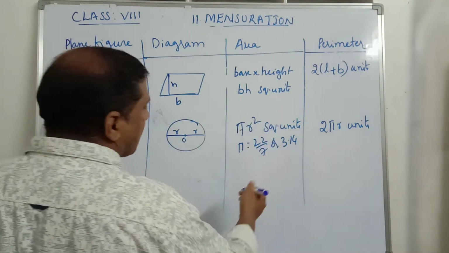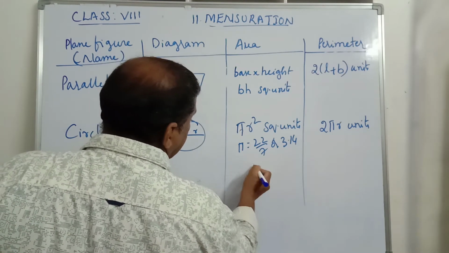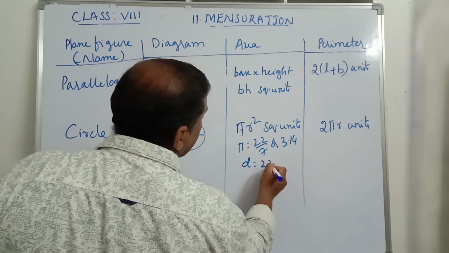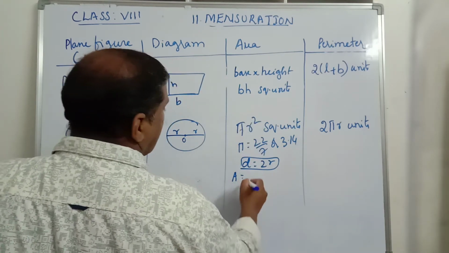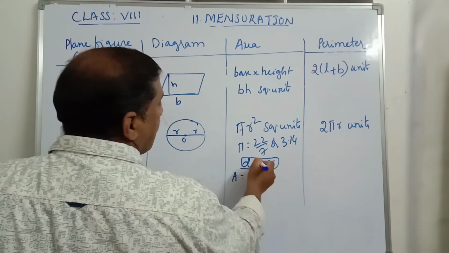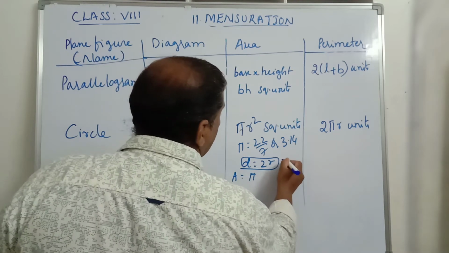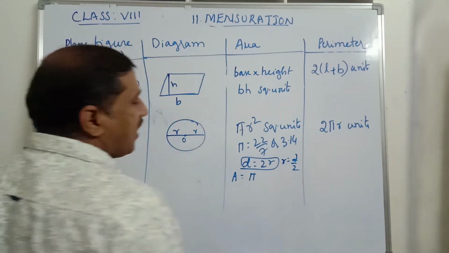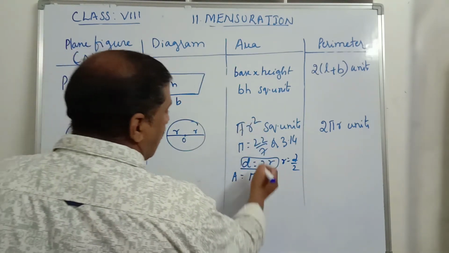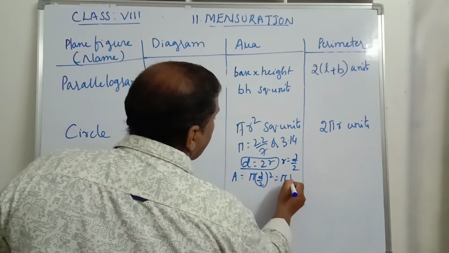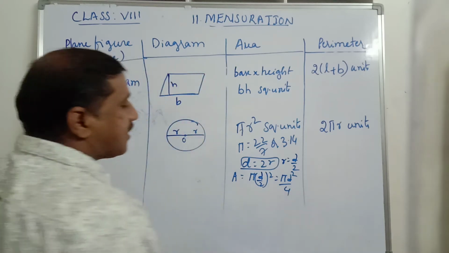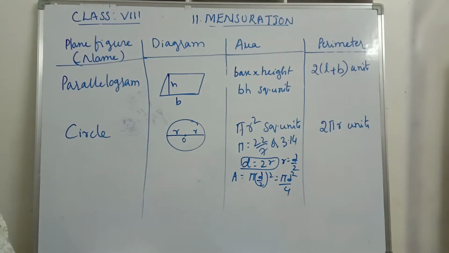We can also write this using the diameter, which is 2 times the radius. Therefore we can write the area of the circle in terms of d. R is equal to d by 2, half of the diameter. Therefore the area is pi into d by 2 whole square, and we get pi d square by 4 square units.